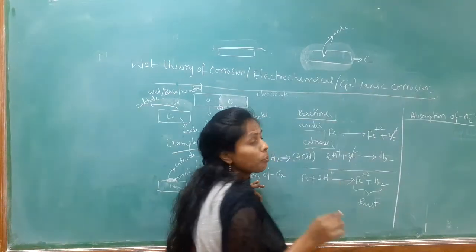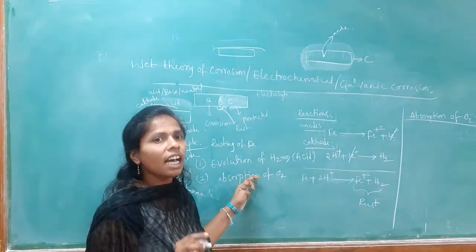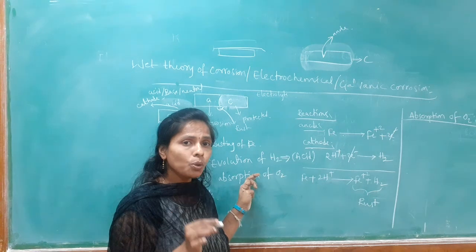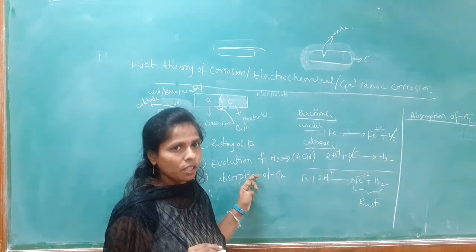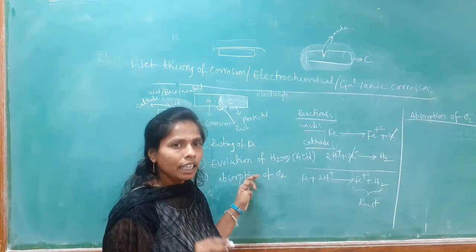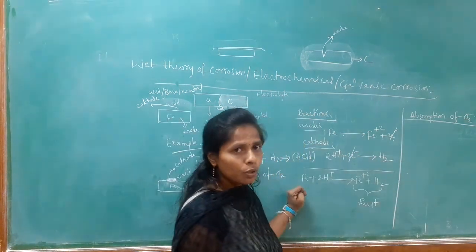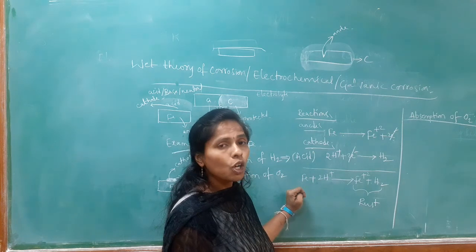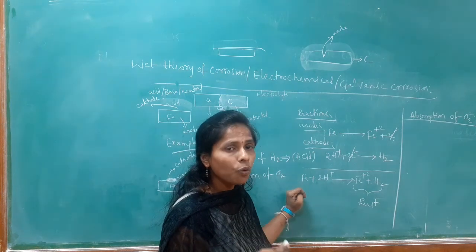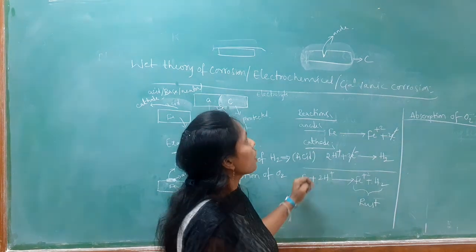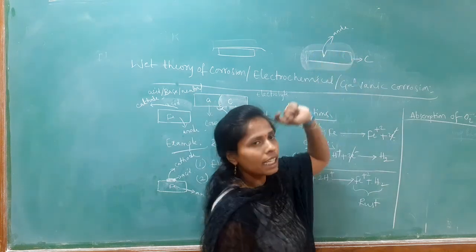Same as in evolution of hydrogen, even in absorption of oxygen the anodic reaction is the same, because the pure iron is acting as the anode.